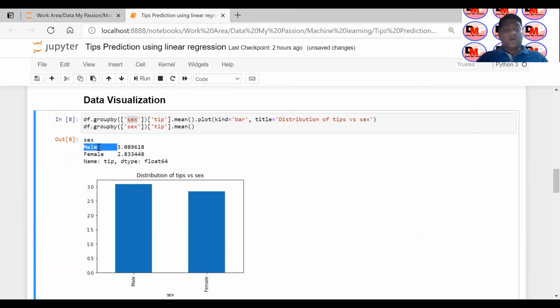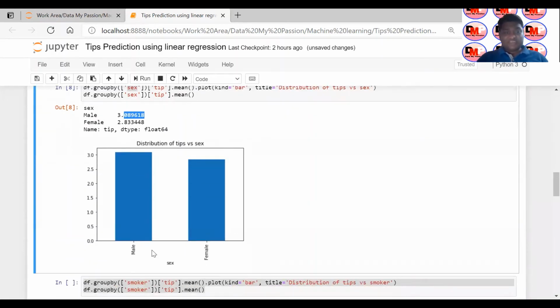So for the male category, what is the average tip given, and similarly the female category. I have tried to plot it here because I have two categories, male and female, and I want to see whether male or female has given more tip. In order to understand that, I have plotted the tip with respect to gender.